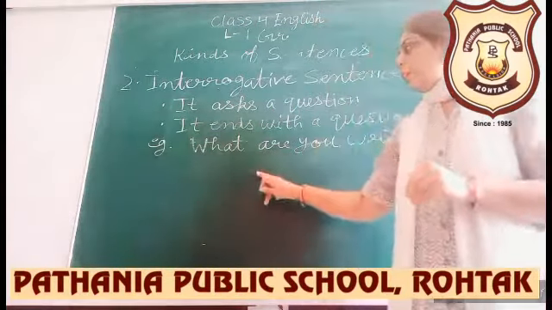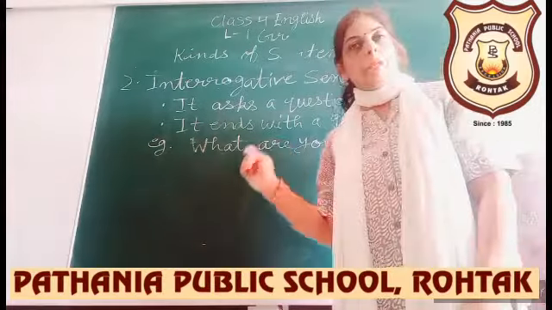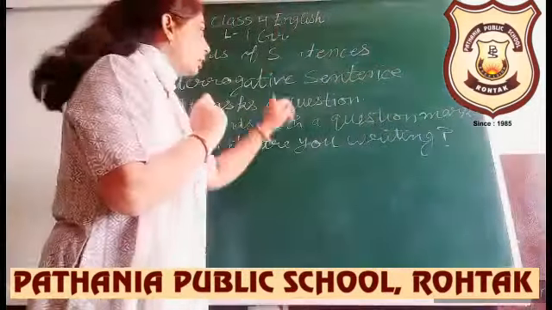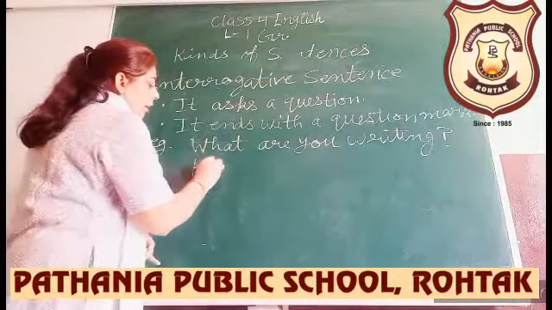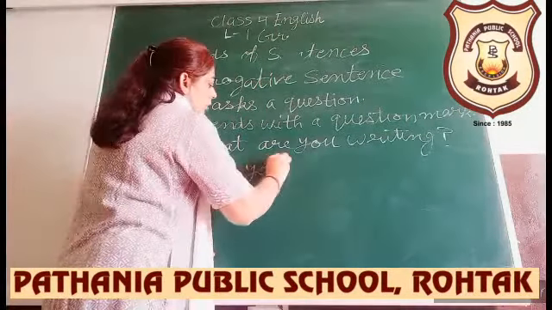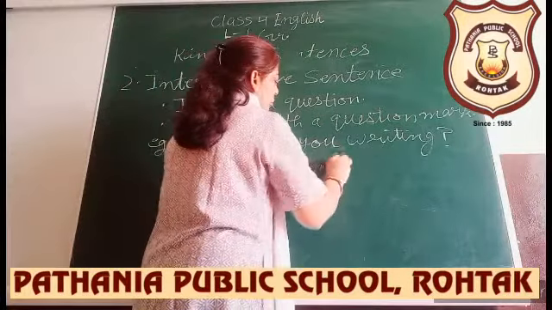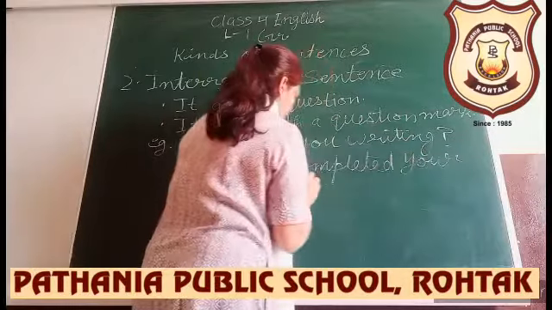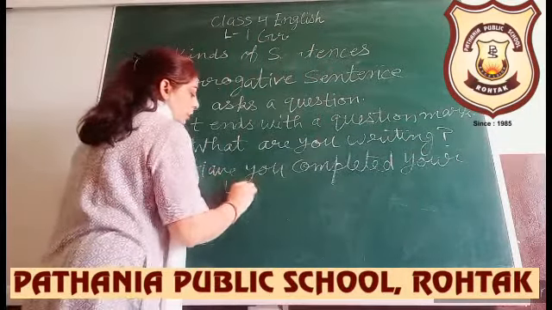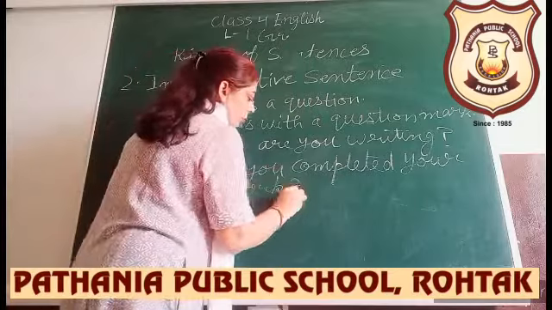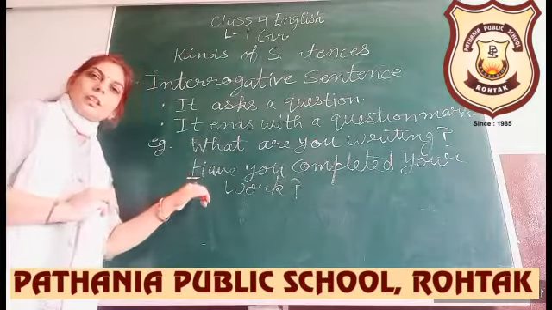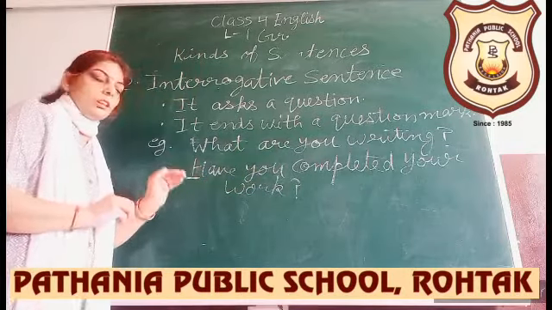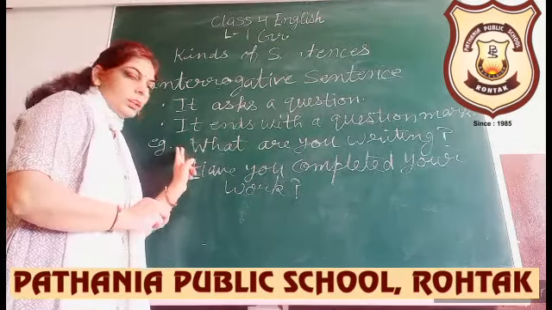And questions you can make using helping verbs, auxiliaries. Have you completed your work? Have is the helping verb, question mark in the last. H is capital first letter, and we are asking questions using verbs or these question words.